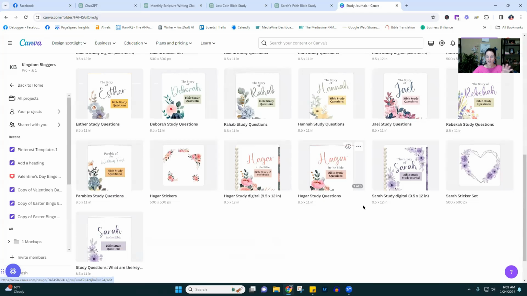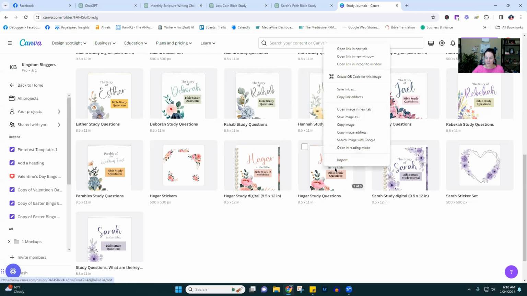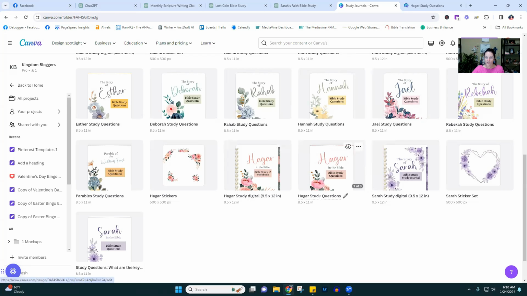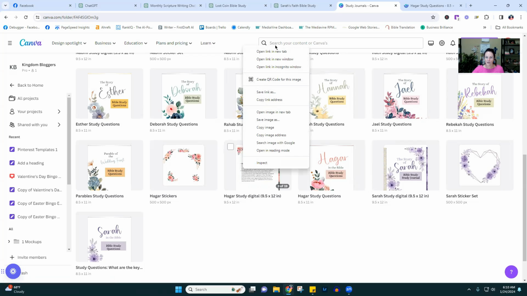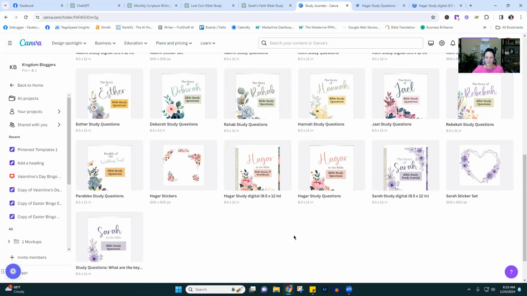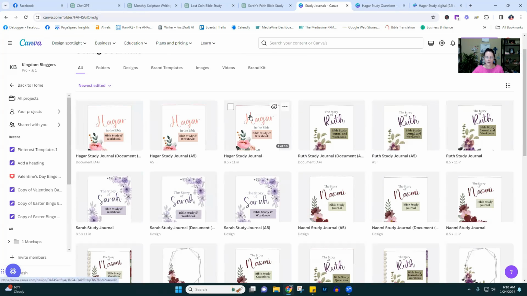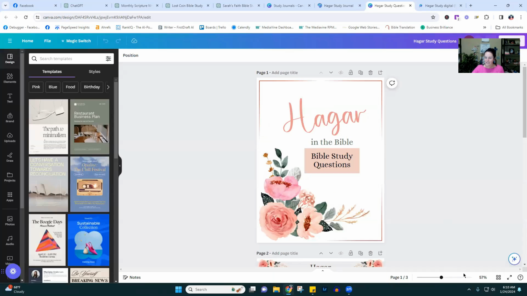Now, I'm going to show you, so these are all the women that I've been working on. So how I do mine, I have a free version, and then I have a paid version of the printable. And then I also create my paid version in both a printable and a clickable digital format for iPad. And so let's just start with Hagar here, just so I can show you. So that is that one. And then back up here. And this one. So my study questions, so I just make a pretty template and then I duplicate the template for each new woman, change the color pattern, so forth.